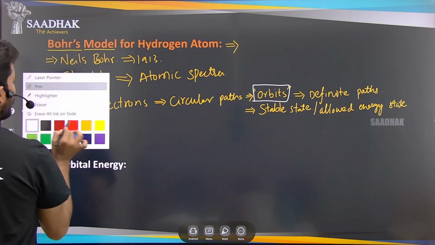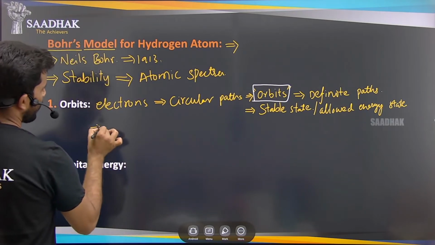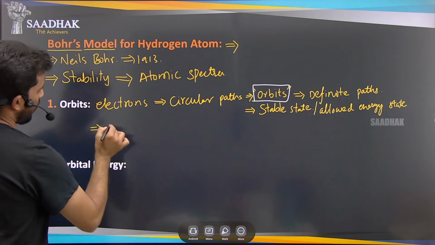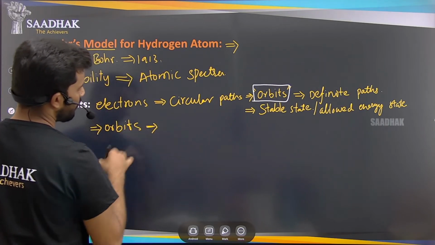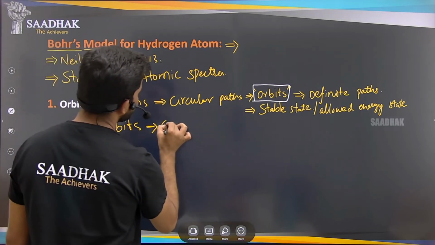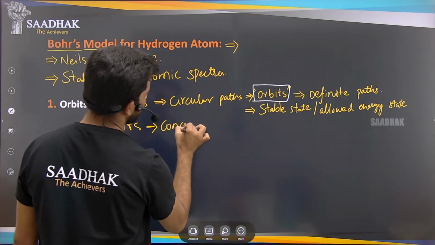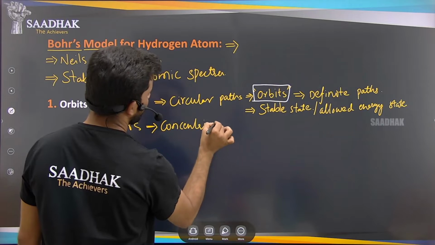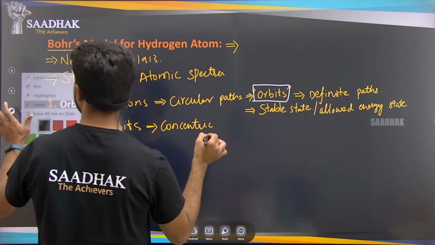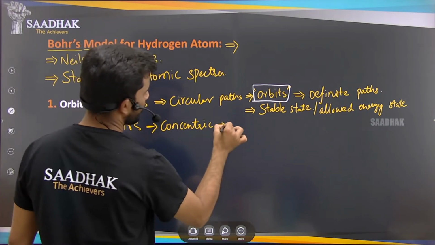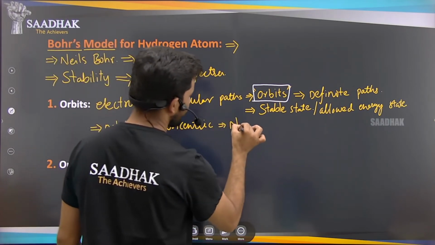And these orbits, an important point, are concentric about the nucleus.